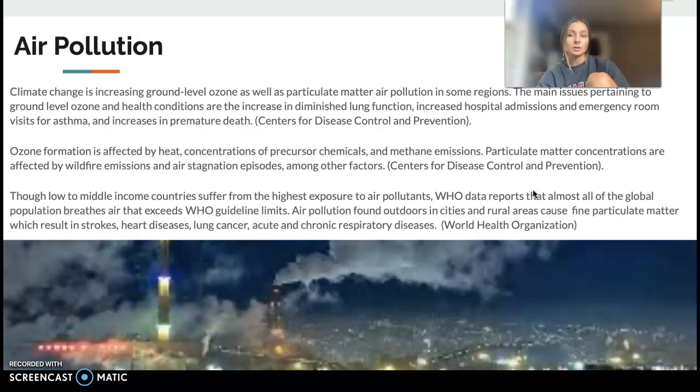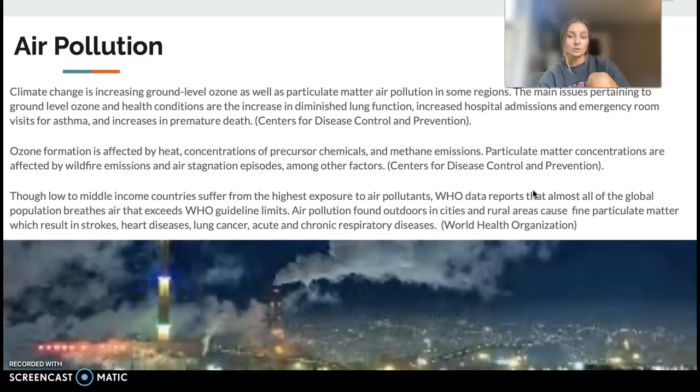Air pollution. Climate change is increasing ground level ozone as well as particulate matter air pollution in some regions. Not every region. However, air currents spread the particulate matter air pollution into the majority, if not every region. The main issues pertaining to ground level ozone and health conditions are the increased risk of diminished lung function, increased hospital admissions and emergency room visits for asthma, as well as an increase in premature death.